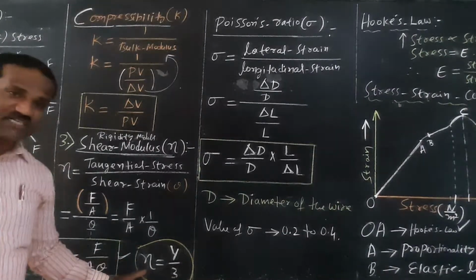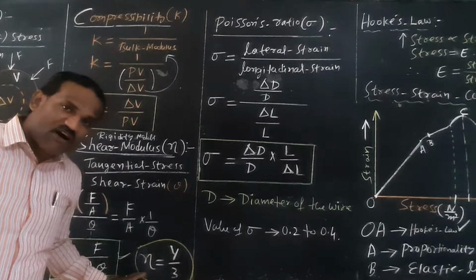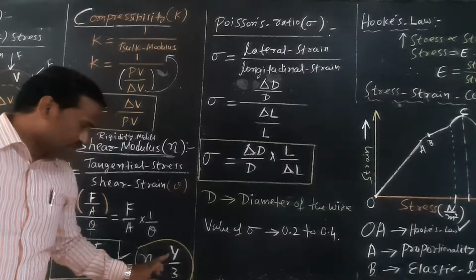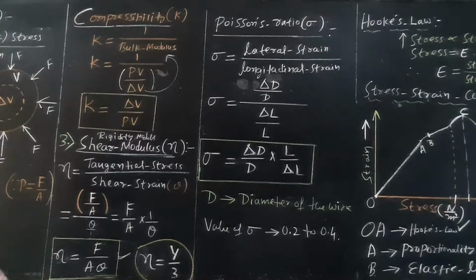For most of the materials, the value of rigidity modulus is equal to Young's modulus divided by 3. Please copy the things.